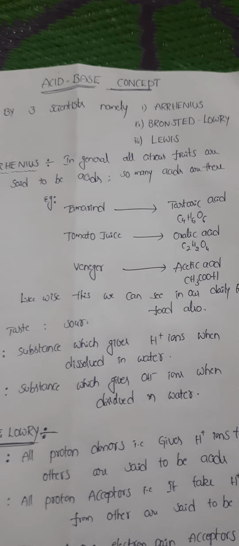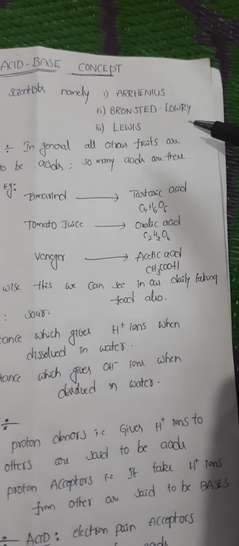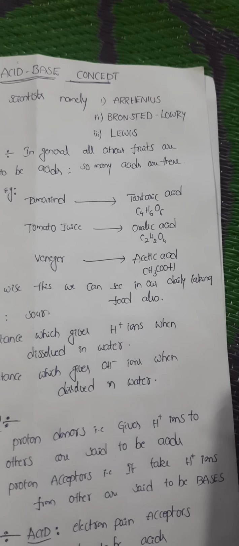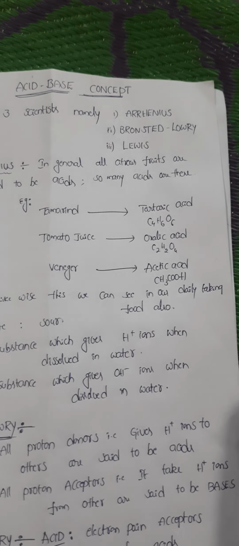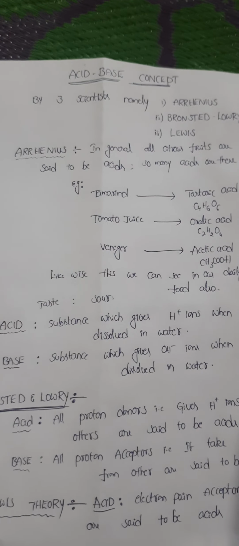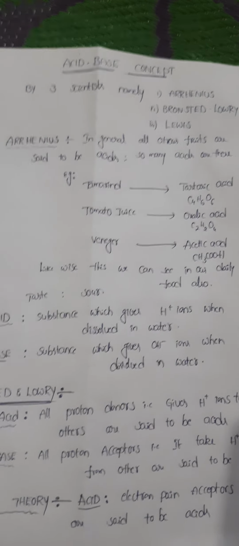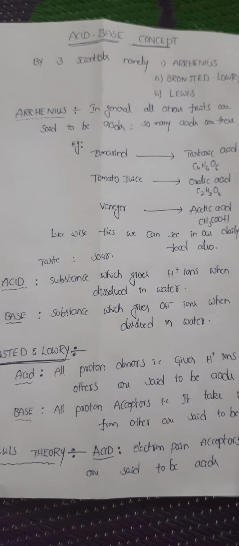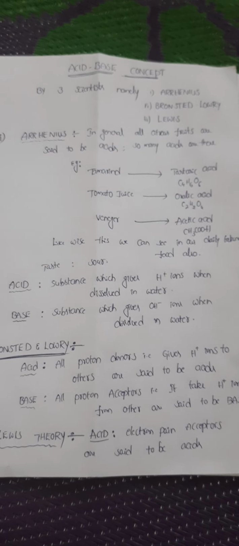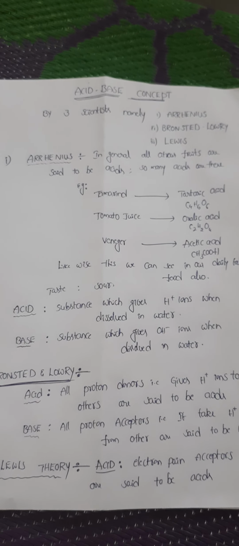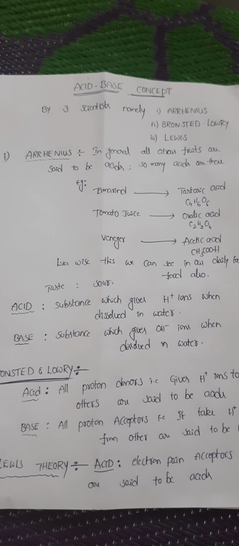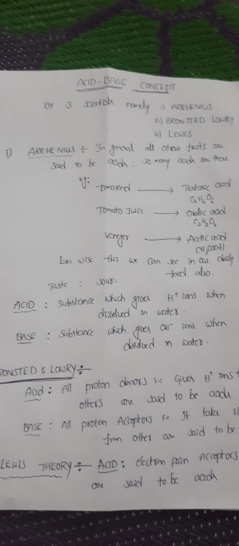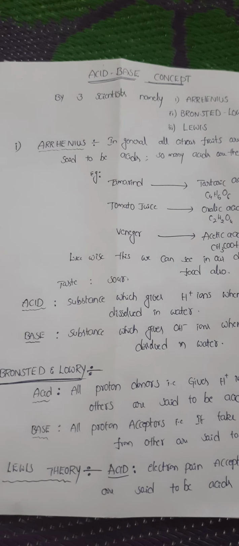Yes, three scientists, namely Arrhenius, Bronsted-Lowry, and Lewis, came forward to distinguish an acid and a base. Let's see them one by one. According to the Arrhenius theory, a substance which gives H plus ions when dissolved in water is said to be an acid. And a substance which gives OH minus ions when dissolved in water is said to be a base. That is the Arrhenius theory simply.